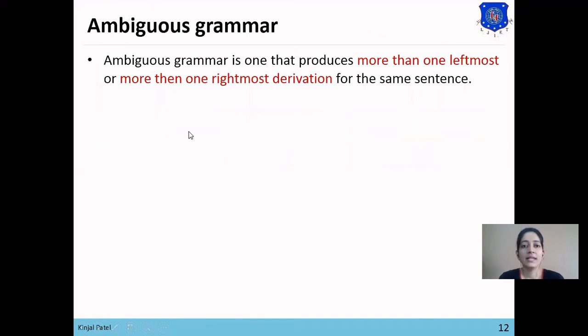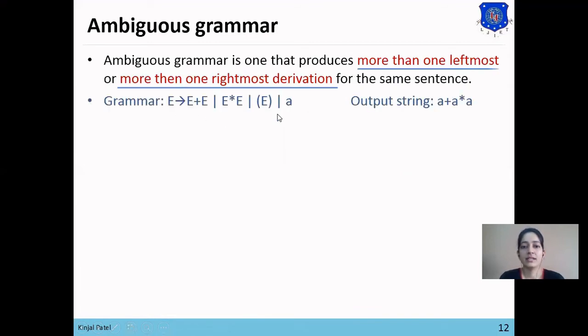So what is ambiguous grammar? Ambiguous grammar is one that produces more than one leftmost derivation or more than one rightmost derivation for the same sentence. If a particular grammar can generate more than one leftmost derivation or more than one rightmost derivation for the same sentence, then that grammar is ambiguous.